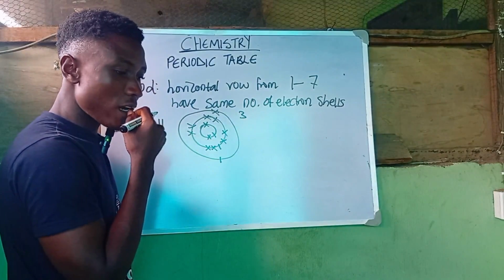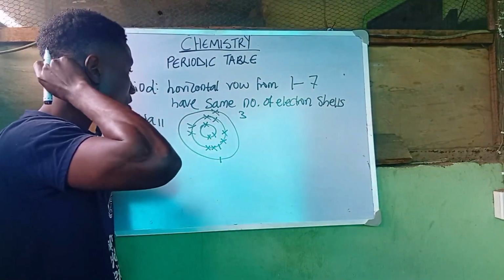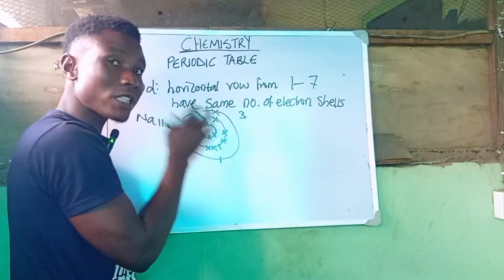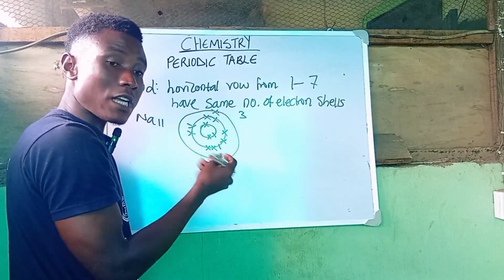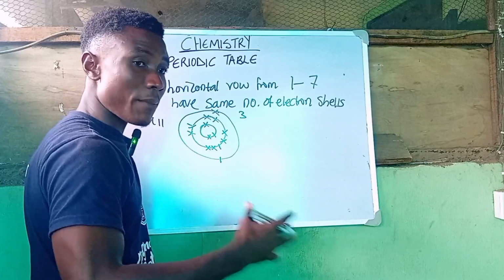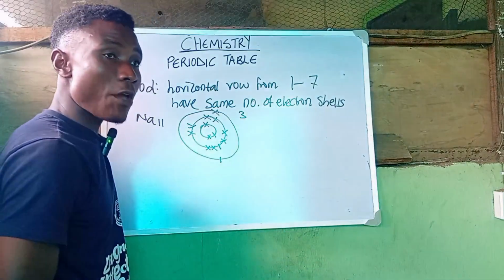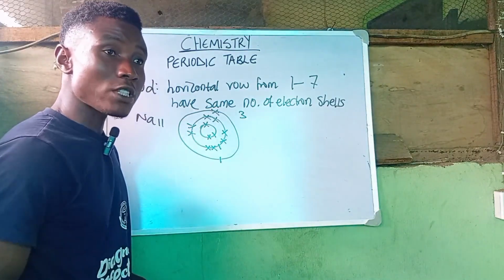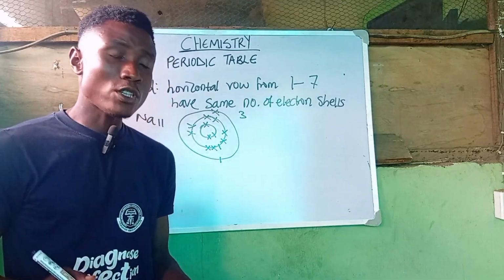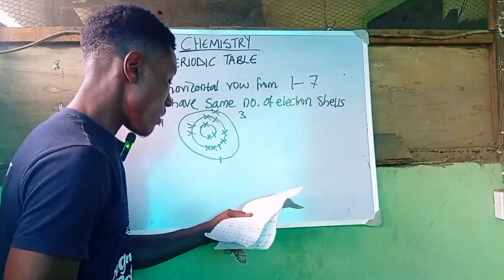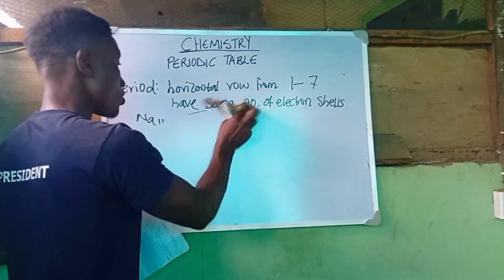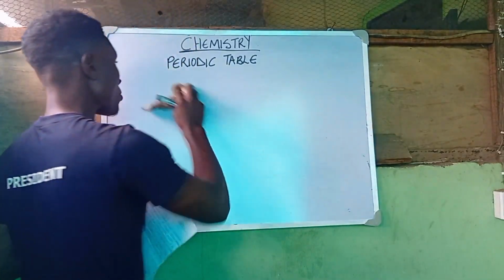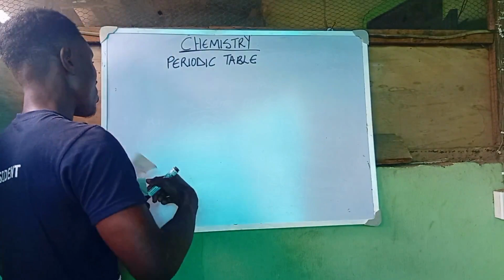Just try and check out other elements that have electron shells up to 3. From there you can classify them: they belong to this particular period, and when you check the number of valence electrons, you can say they belong to this group. That is how you can identify the period and the group, right? So let's also talk about a very important concept as far as the periodic table is concerned, which is known as periodicity.